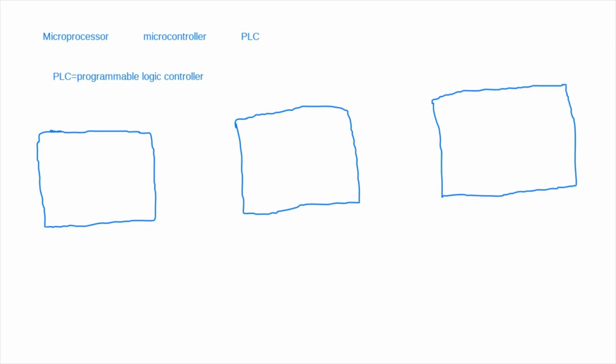So first we are writing PLC, then we are writing microprocessor, then we are writing microcontroller. Student, can you give me an example of microprocessor? Any student? Which practical device that you are using in daily life is an example of a microprocessor?